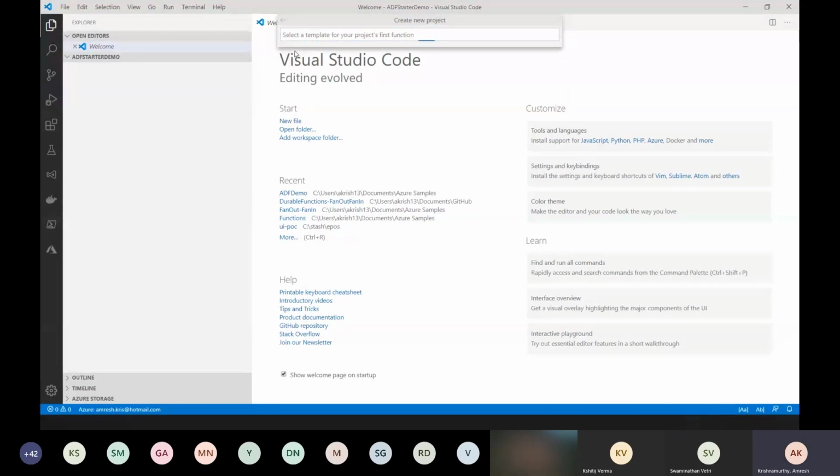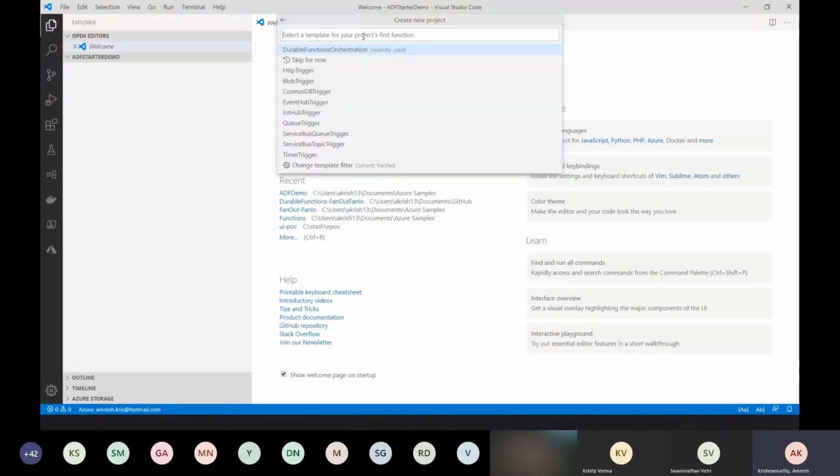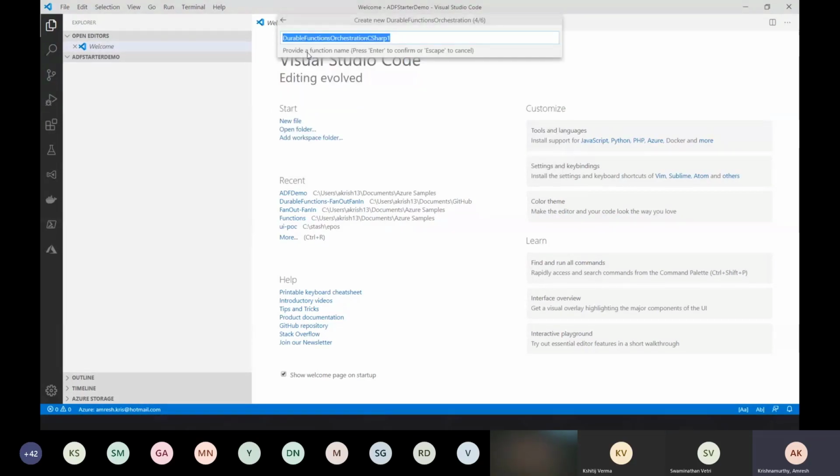It is going to ask me to select the template. If you have created an Azure function, this is not something new. This is the same workflow that we have. But you can see there is a new template added now, called Durable Functions Orchestration. Whatever you see below, HTTP trigger, blob trigger, until the timer trigger, already exists and is not new. But the Durable Functions Orchestration is the template we can use now to see what durable functions and workflows are. It is asking me for a name, so let me give it a name, B.NET Durable Functions. And it's also asking me for a namespace. It is going to create a C# project and is asking what the namespace for that should be.